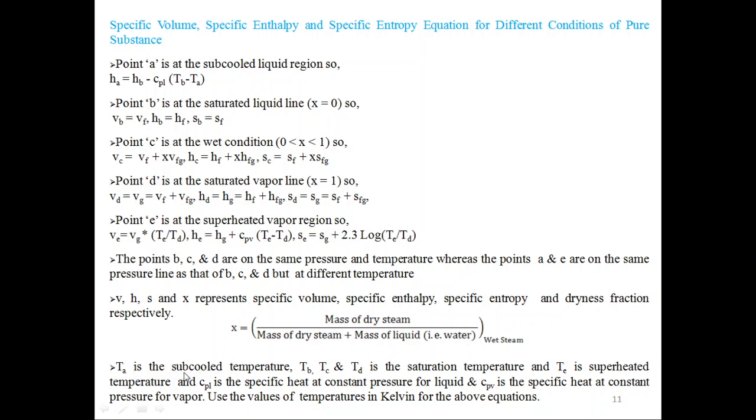TA is the subcooled temperature, TB and TD are the saturation temperature, TE is the superheated temperature, CPL is the specific heat at constant pressure for liquid, CPV is the specific heat at constant pressure for vapor. Use the values of temperature in Kelvin for the above equations. Whenever you put the value of temperature, always use Kelvin.